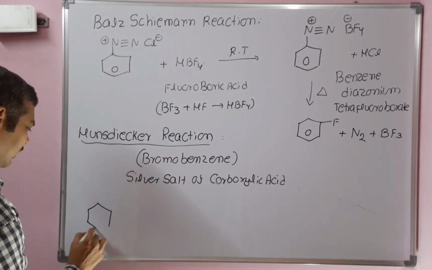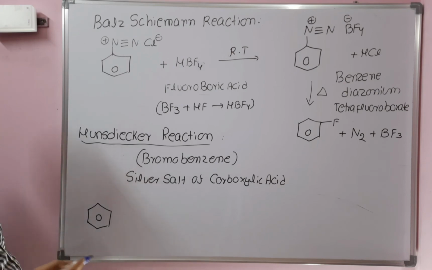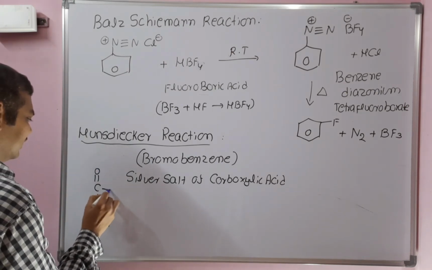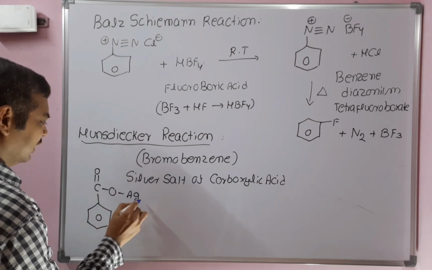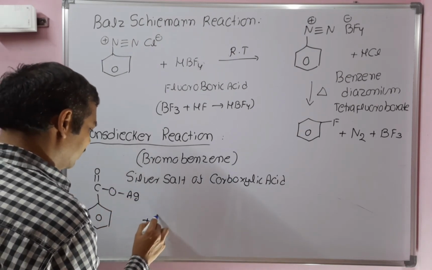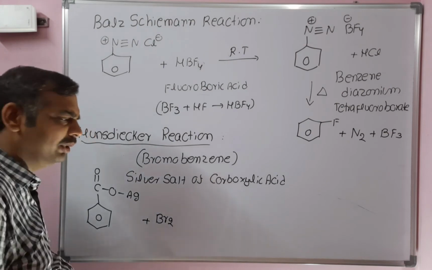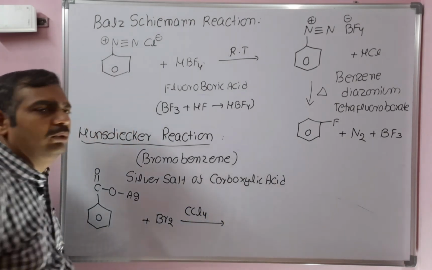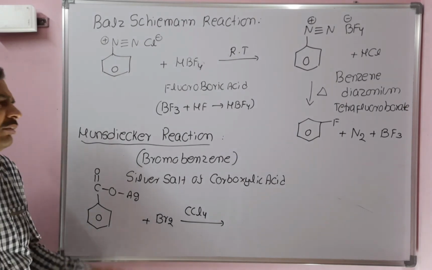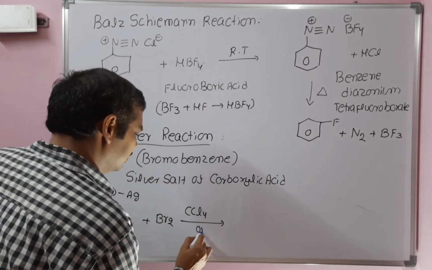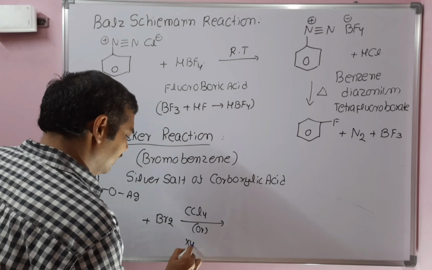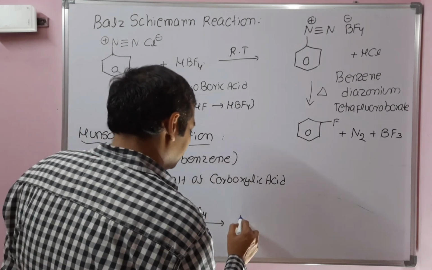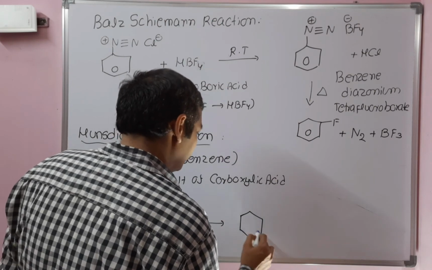This silver salt we can prepare when benzoic acid reacts with silver hydroxide. We will get the silver salt of the carboxylic acid. When the silver salt of the carboxylic acid reacts with bromine in the presence of CCl4 as the solvent for the Borodin-Hunsdiecker reaction, we can also use xylene as a solvent, either CCl4 or xylene. It's a free radical substitution reaction to give bromobenzene.